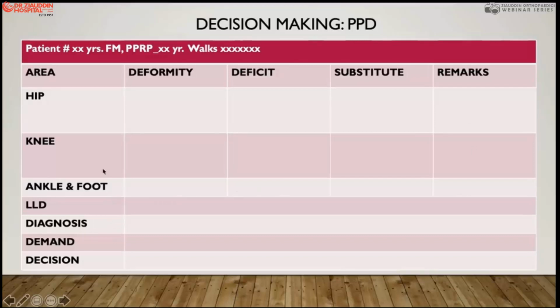So by this assessment of deformity, deficit, and substitute, you can make the diagnosis, whether it is a recurvatum deformity at the knee joint, or a valgus deformity at the ankle joint, and what the demand of the patient is, what the age of the patient is. This also needs to be considered, and the counseling. Once you have done these parameters, then the decision is very important: which muscle has to be substituted for which deficit, and which contracture has to be released and deformity corrected. This I will discuss in the next lecture in great detail with patients.